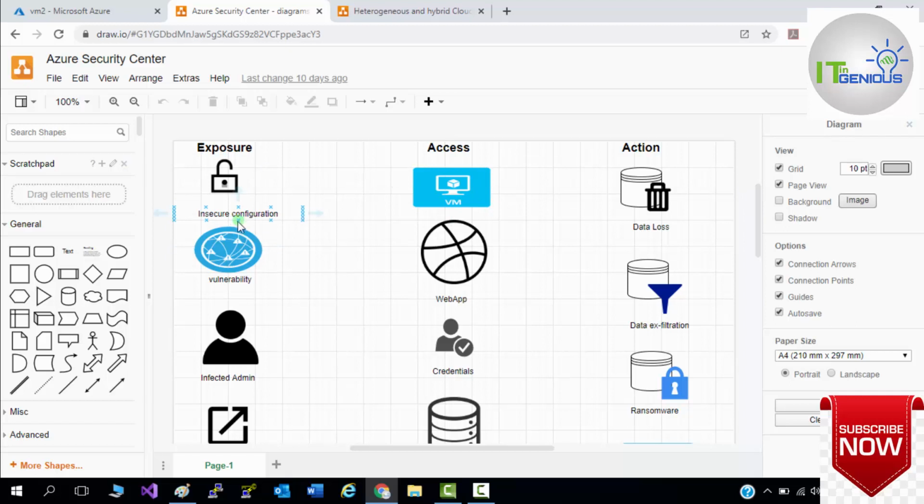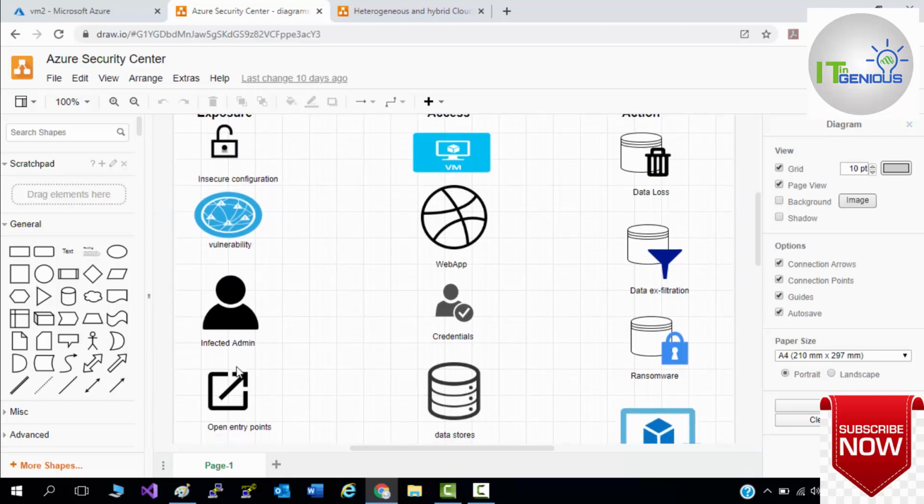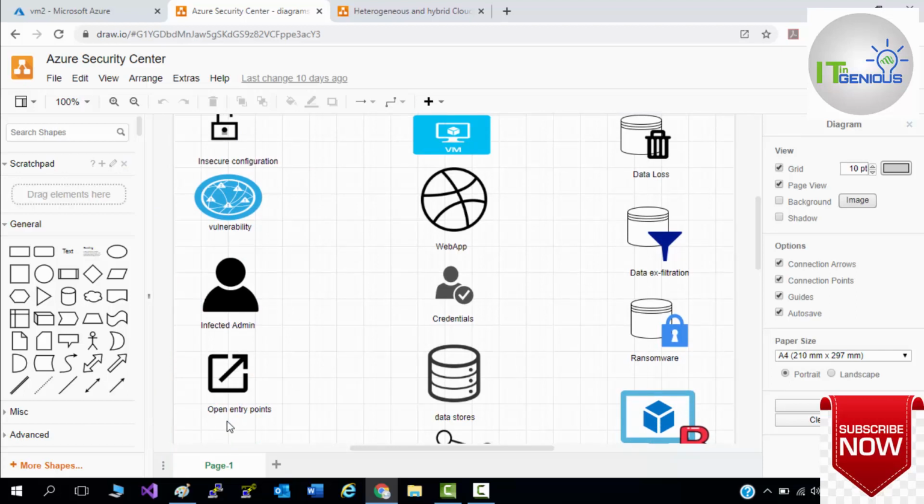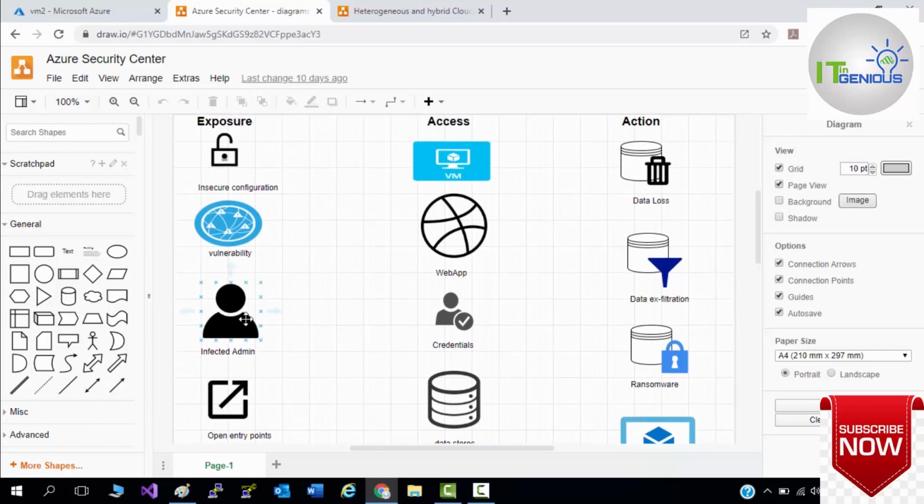There would be insecure configuration, vulnerability, infected admin, and open entry points. That means less secure credentials, like a weak username and password. Open management ports like RDP, SSH, and WinRM, and insecure configuration, similar to vulnerable ports which are open. There would be vulnerability issues.